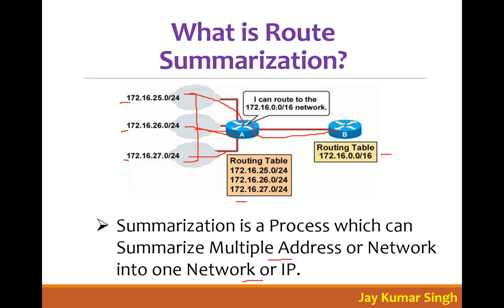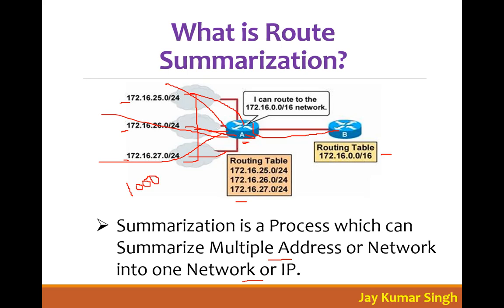Because many companies have routers like this, router A as an edge router. On the edge router it can receive multiple networks from the internet. So the edge router must be a stronger router, and maybe it is receiving thousands of networks.